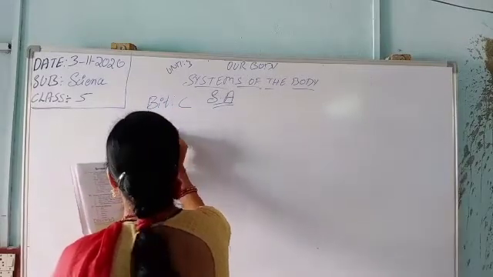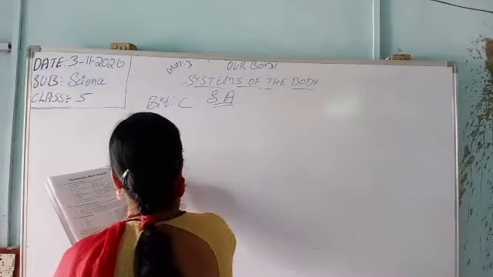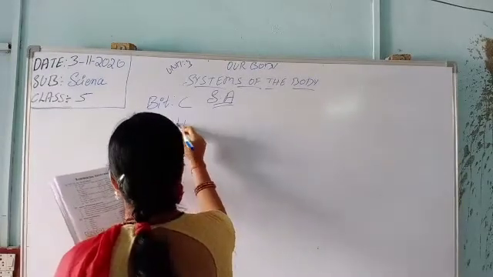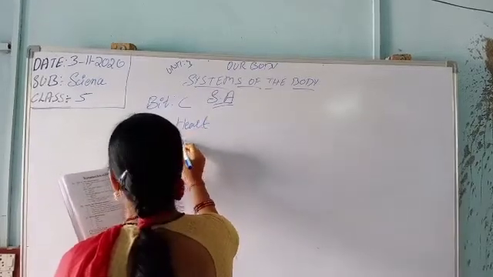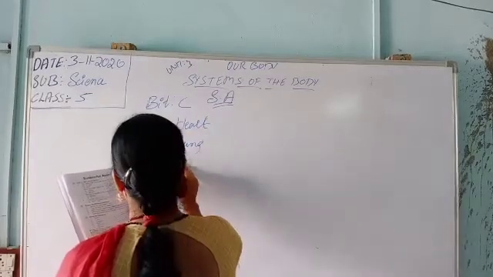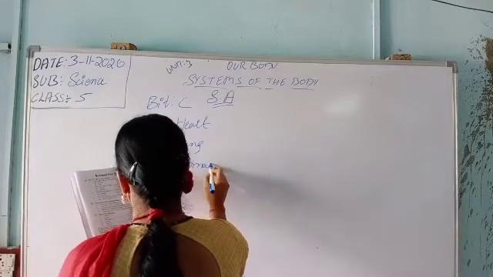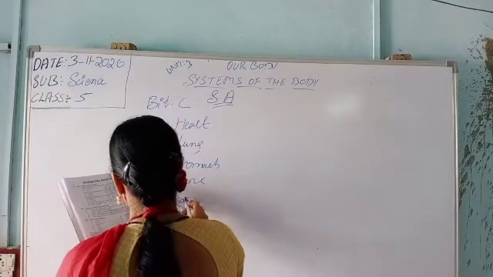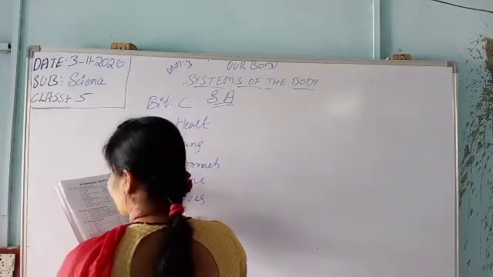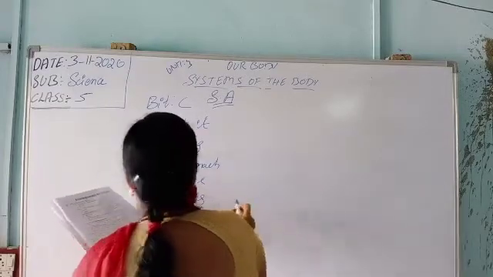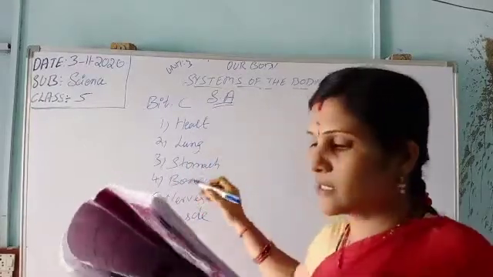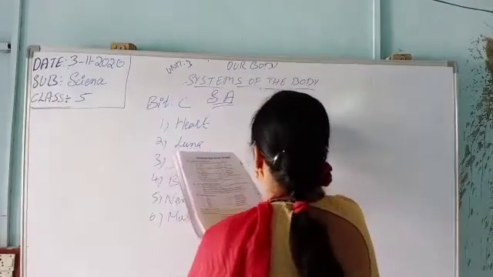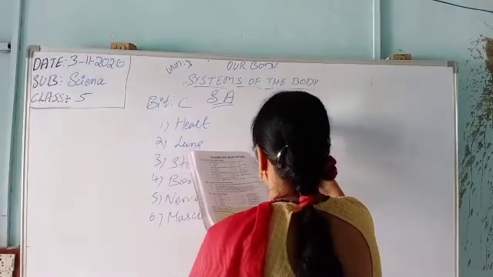Match the following: 1, 2, 3, 4, 5, 6. Those 6 are there. The first one is heart. The second one is lungs, stomach, bone, nerves, muscles. So these are the 6 parts given. He is asking to match with A. That may be A1 is digestive system,